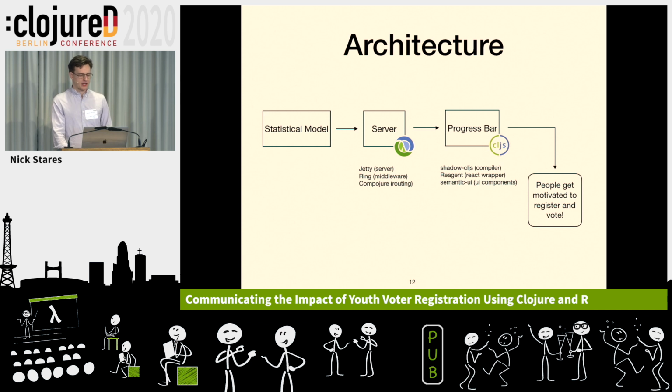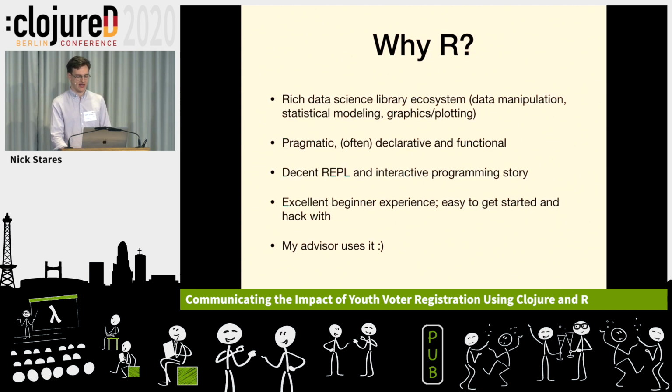So what am I going to use to build the statistical model? I'm going to use R. R is a great language for statistical programming. And why would I use R? It has this great ecosystem, has some similarities with the reasons why I like Clojure: pragmatism, some declarative and functional programming. It's got decent interactive programming. But the really important reason is that my advisor, who's helping me with the statistics at my school, uses it. That's how he likes to think, in R.